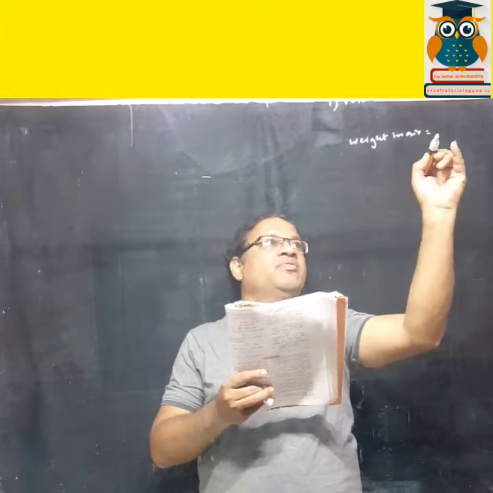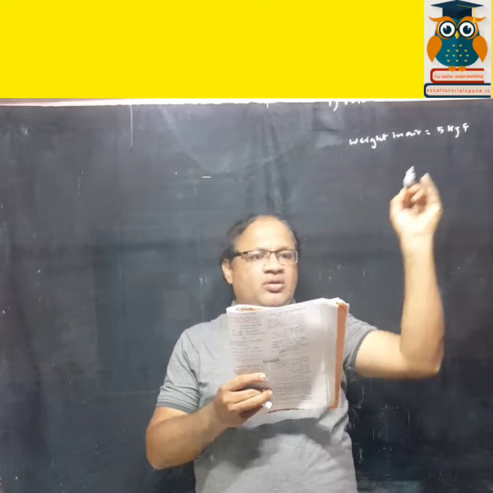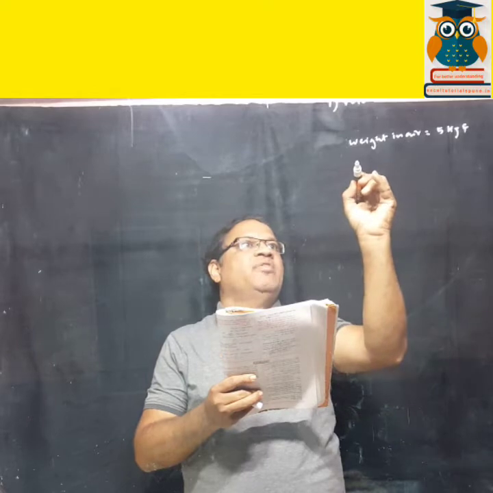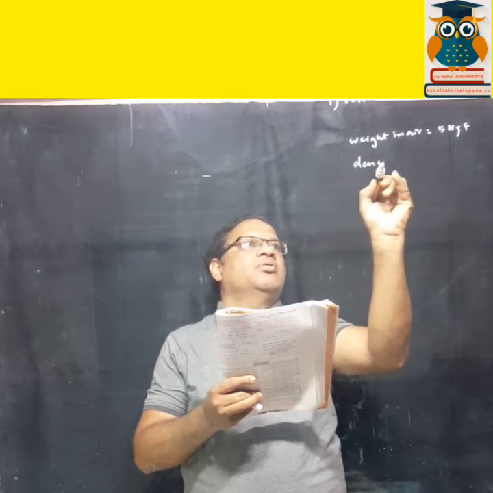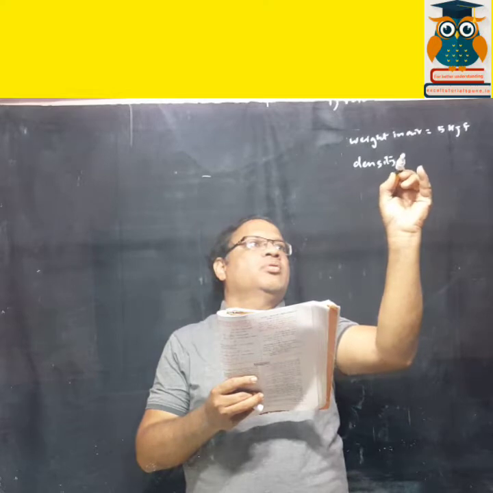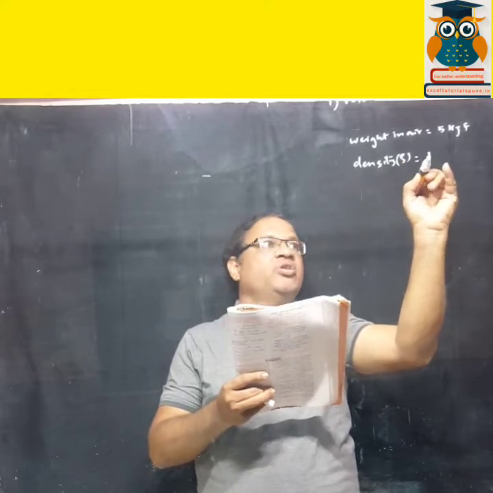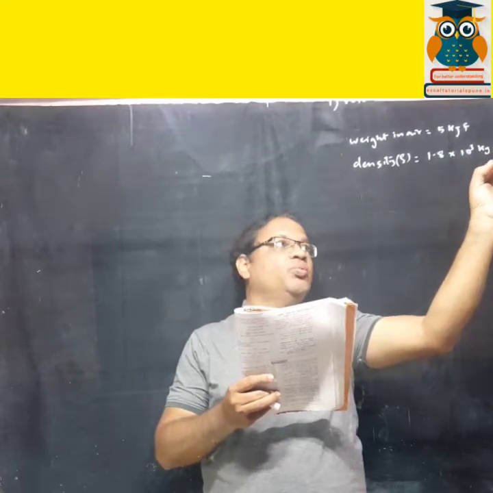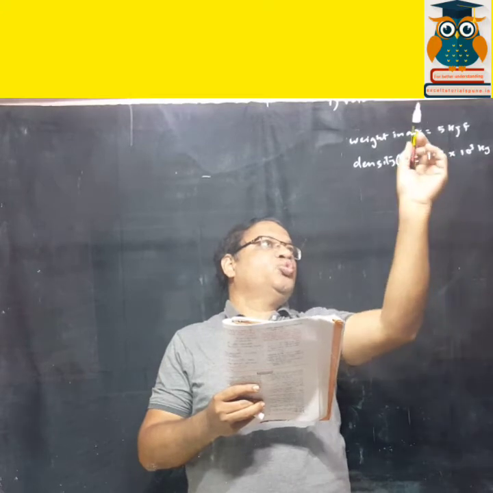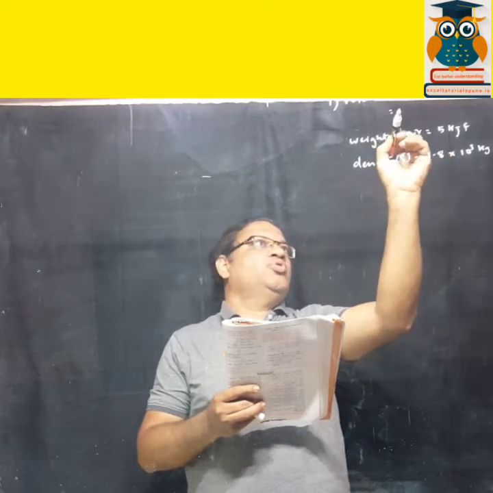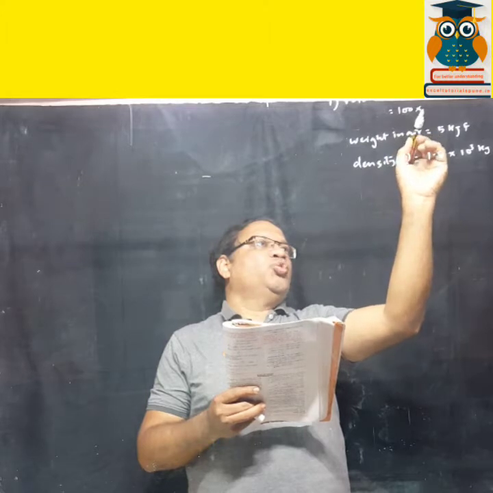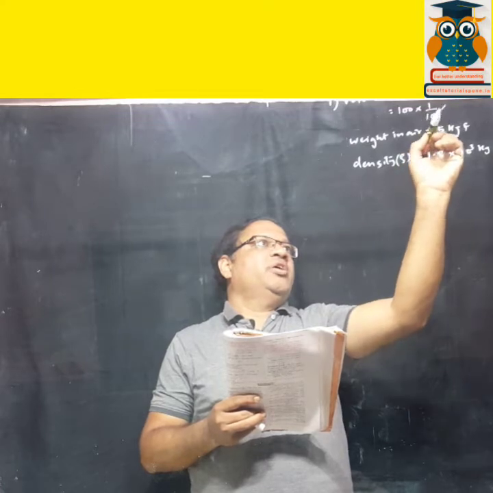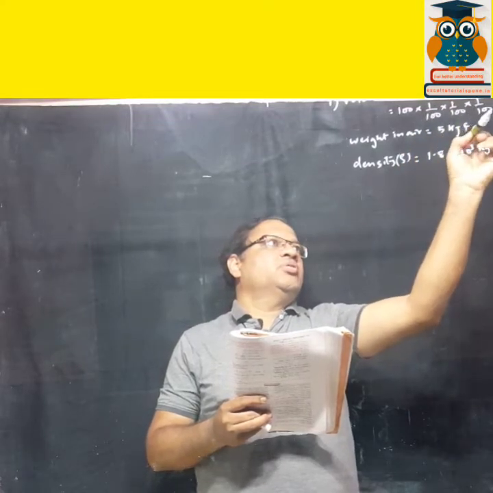Weight in air is 5 kgf. It is completely immersed in liquid of density, so density of liquid they have given. Density of liquid is 1.8 into 10 raised to 3 kg per meter cube. Now see, here it is kg per meter cube, but here it is centimeter cube. So you have to convert this into meter cube. Centimeter to meter, you have to divide by 100. Since it is centimeter cube, 1 upon 100 into 1 upon 100 three times. Okay.